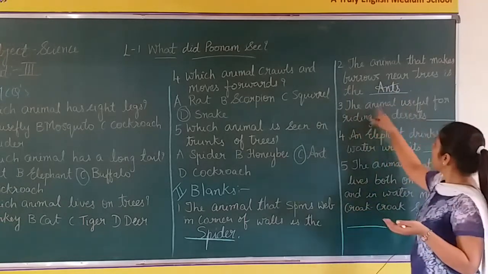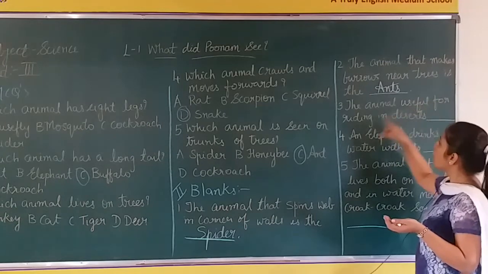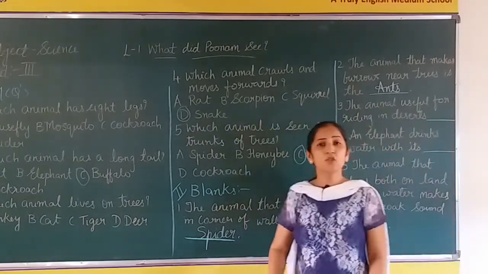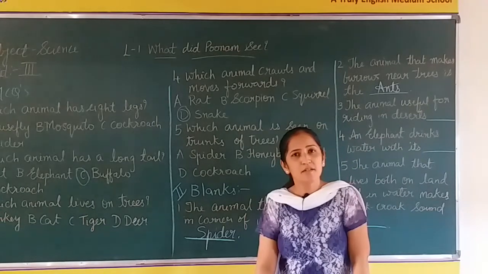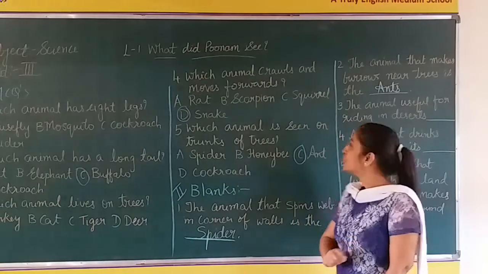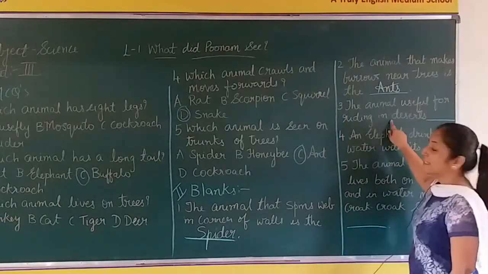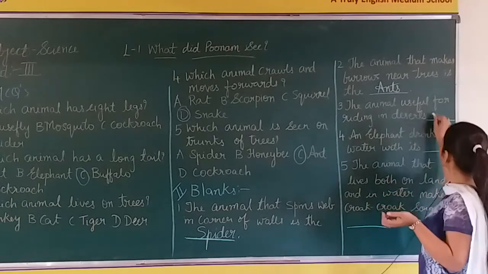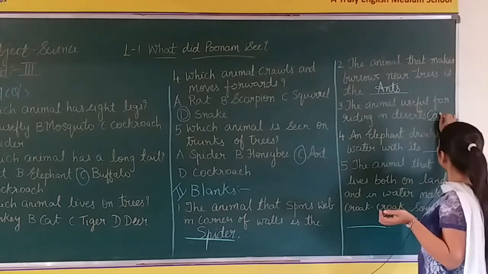Now, the animal useful for riding in deserts. Which animal is known as the ship of the desert? Camel. Camel is useful for riding in deserts. So the answer is camel.